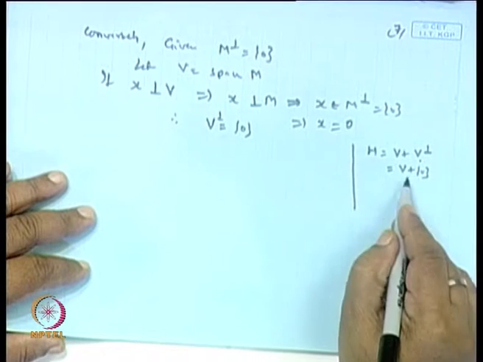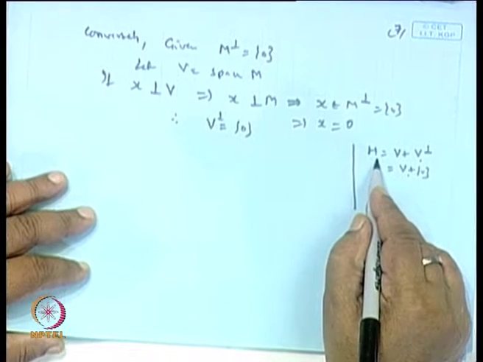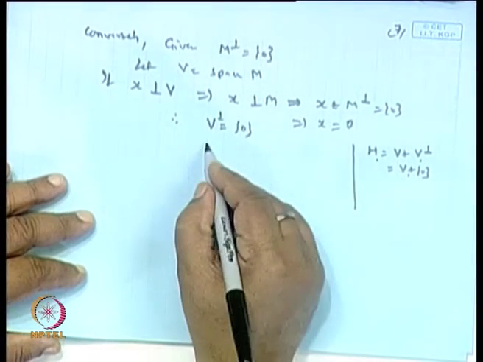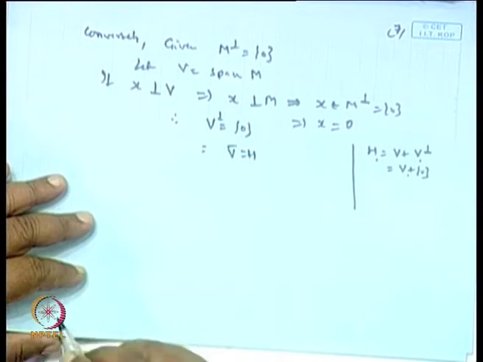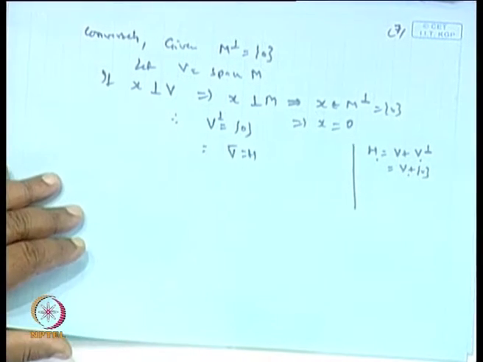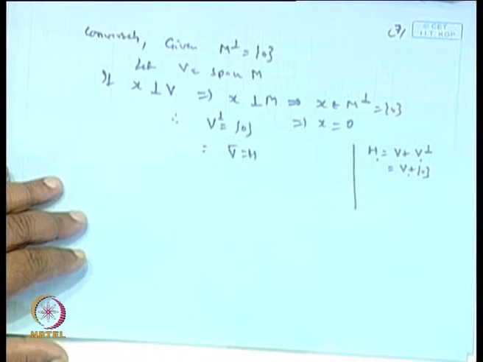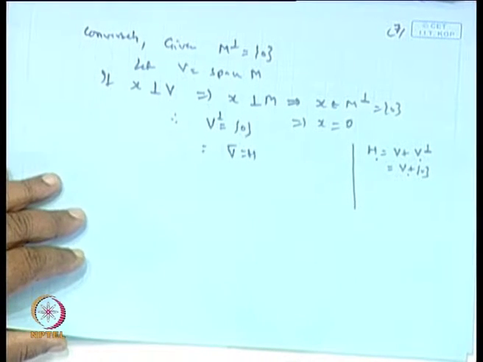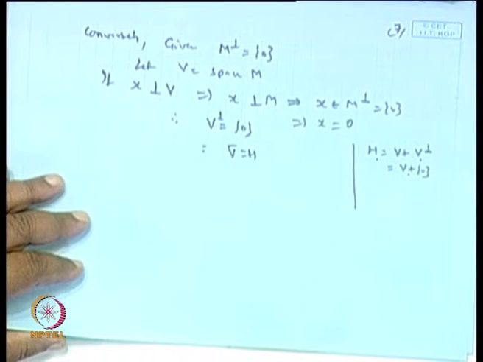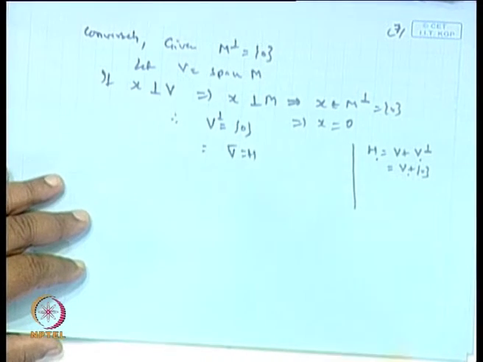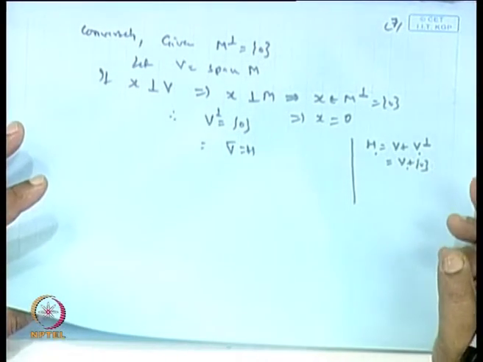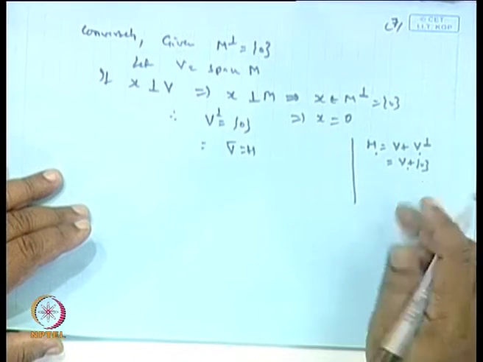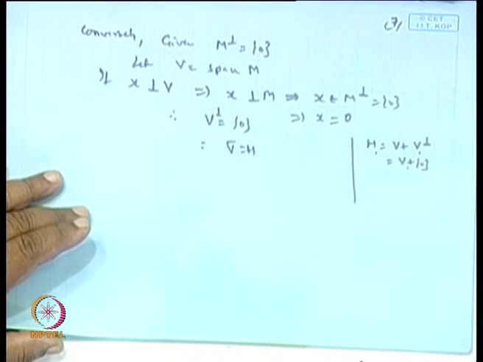But the closure of V must be H. All the limit points must be included. So, this shows closure of V is H. So, we get that H is equal to V plus 0. Means any element that comes will be 0 only, that is all, and 0 is the common point for V and V perpendicular both.